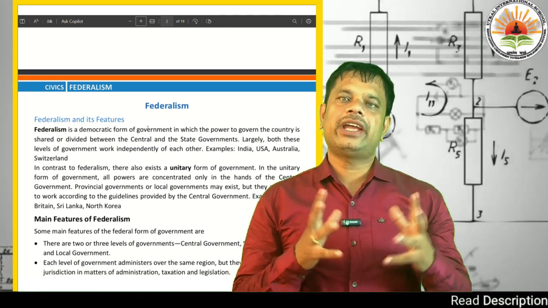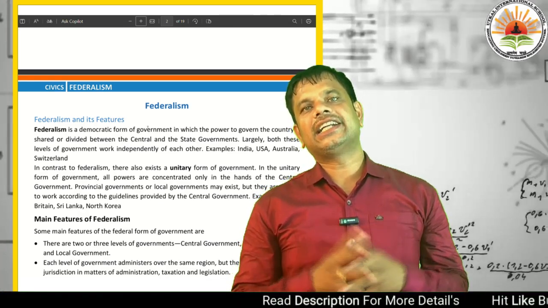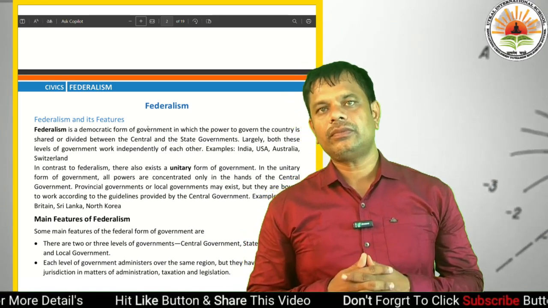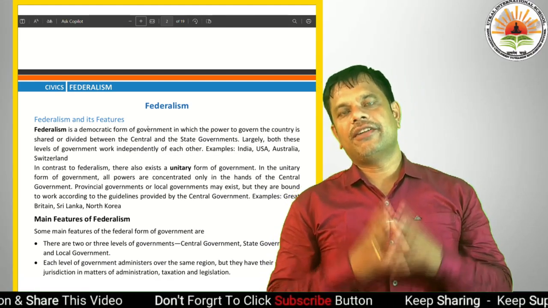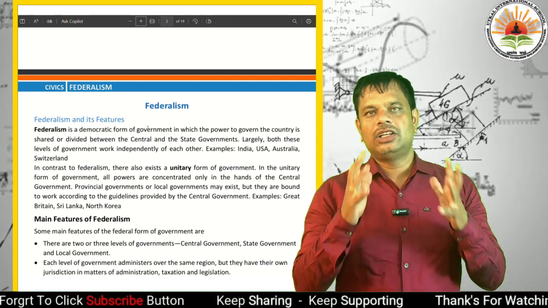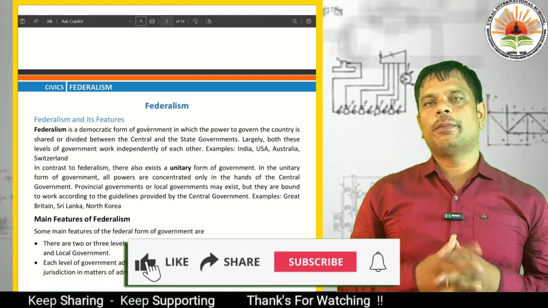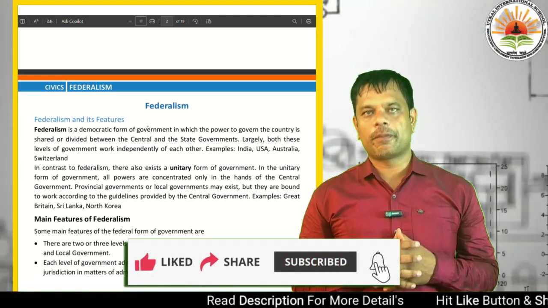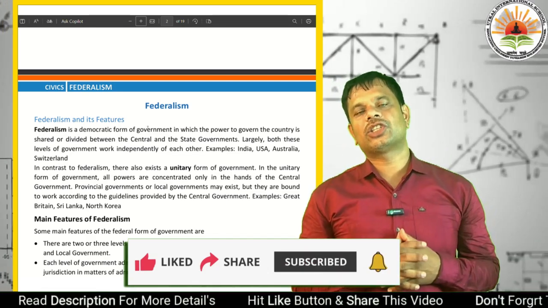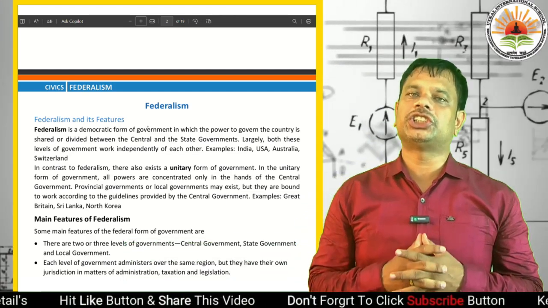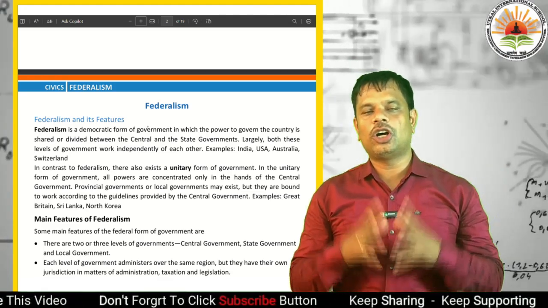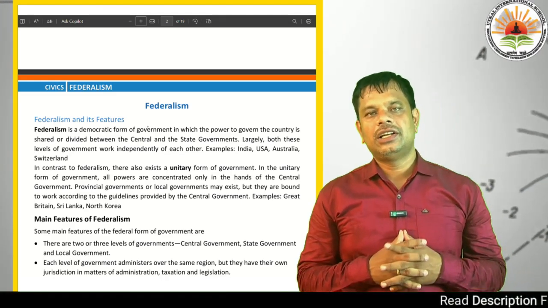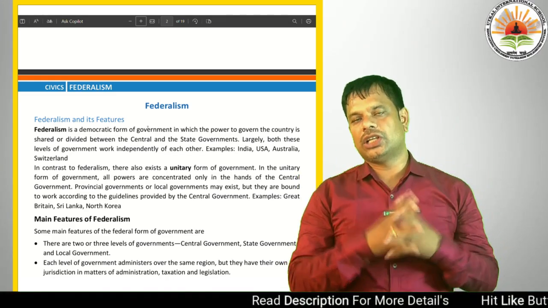Dear students, today we have discussed the second chapter of Civics of class 10, that is Federalism. In the first chapter, we discussed power sharing, and we know the various problems faced by democratic governments. So federalism is the main part and main structure of a successful democratic government. First, we discuss federalism and its features.